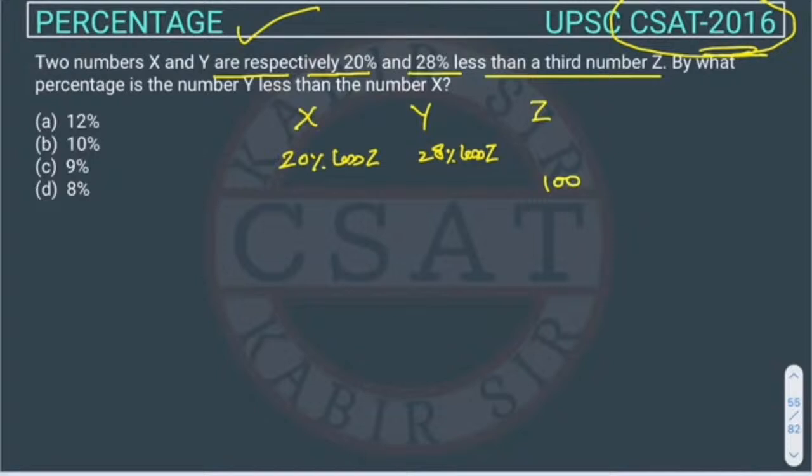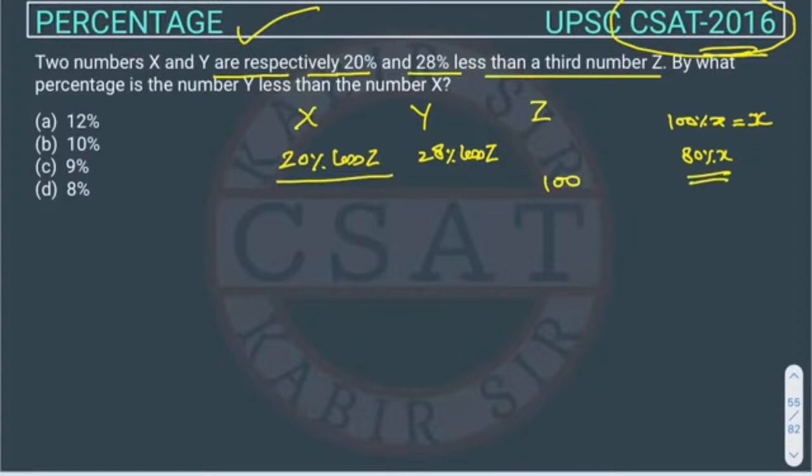So X will be 20% less than Z. I told you that 100% of some number is the number itself. If you want to calculate 20% less, we can take 80% of that number.